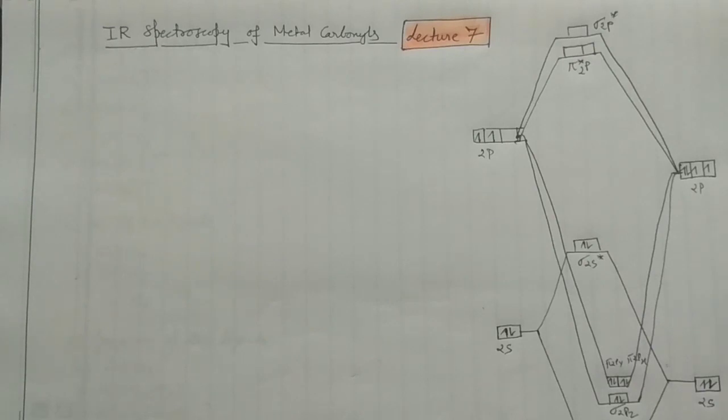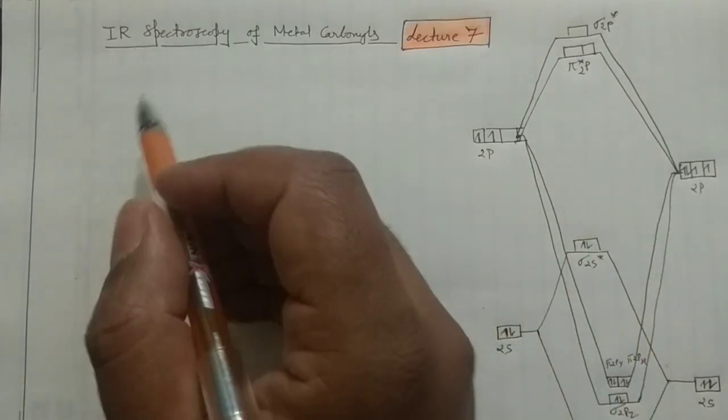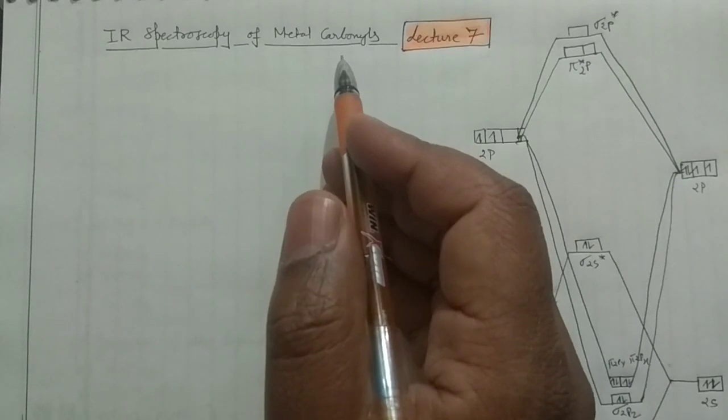Okay, and this topic is quite vast. It is not possible to complete the entire IR spectroscopy of metal carbonyls in only one lecture. So today I am going to discuss one aspect, which is based on the simple back bonding concept, and in the next lecture I'll explain the point group and the symmetry criteria which defines the number of the IR bands as well as the intensity. Okay, तो इसको हम बाद में देखेंगे. तो see, this is my today's topic, that is IR spectroscopy of the metal carbonyls.